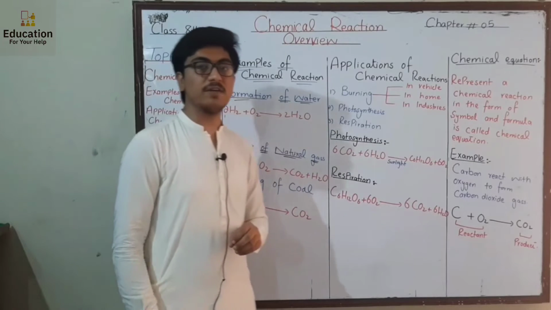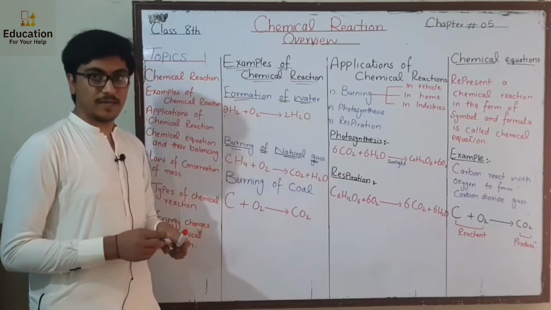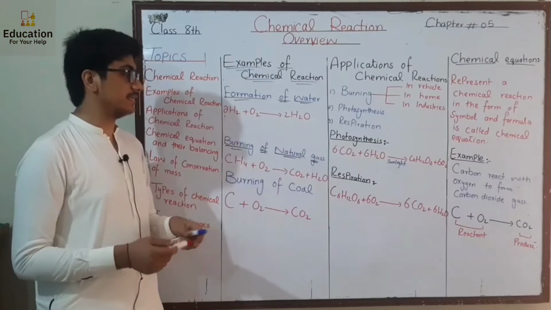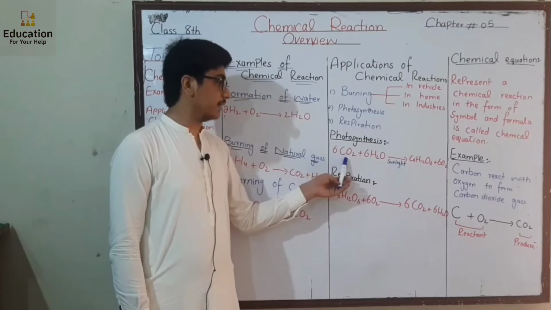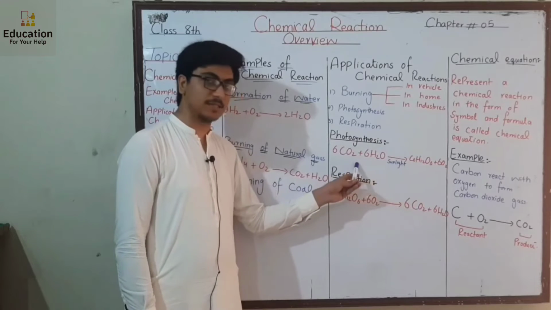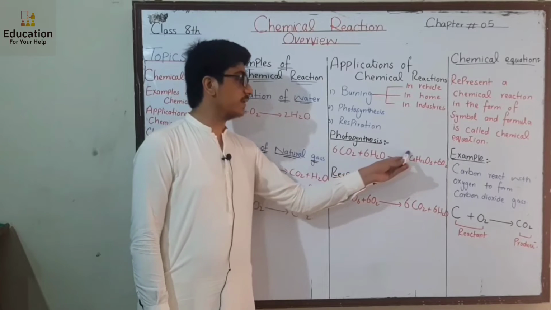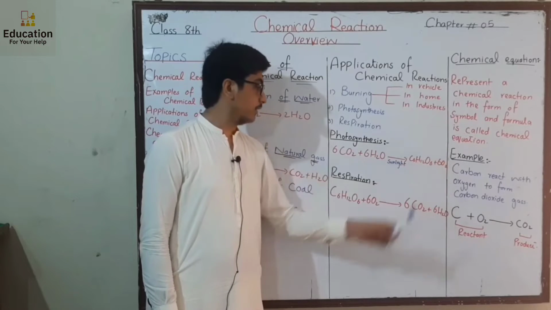Photosynthesis is the process by which plants make their own food. This is also a chemical reaction. How it is a chemical reaction, we see with an example. In this, carbon dioxide which the plant inhales reacts with water in the presence of sunlight. Sunlight helps to start up this reaction. When they combine, they form glucose, which is the food of the plant, and oxygen.